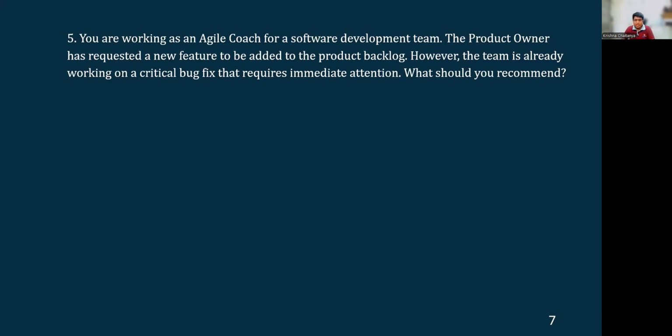Okay, there are certain keywords that we are supposed to identify here and underline. The first thing is that the product owner is requesting for a new feature to be added. Okay, that's a keyword. And the second one is the team is already working on a critical bug fix. Okay, these are the two keywords which are supposed to be underlined, which are supposed to be kept in mind while looking at the options to understand what is the right answer. Let's look at the options.